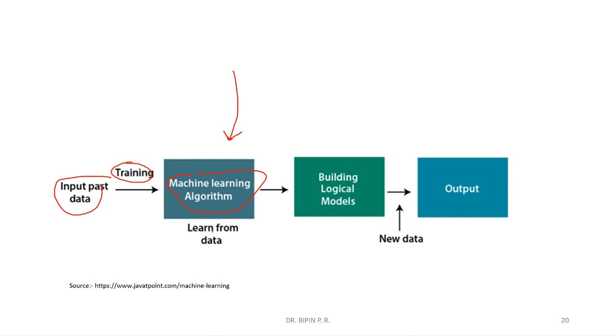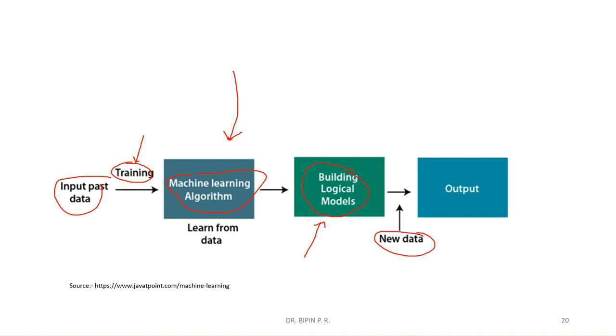Now it will build some logical or mathematical models. I have shown only training; we will do the testing also to check the accuracy. After training and testing, we will get a good, accurate mathematical or logical model. Once we obtain that model, we will give the new data to get our prediction or classification.